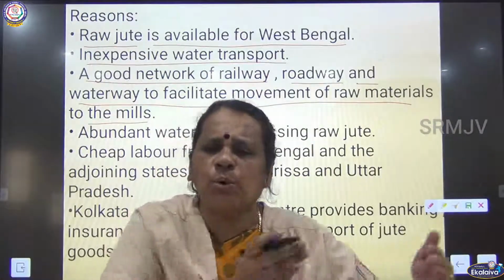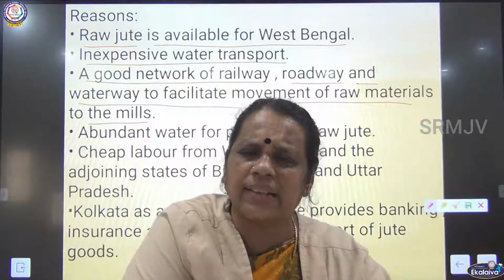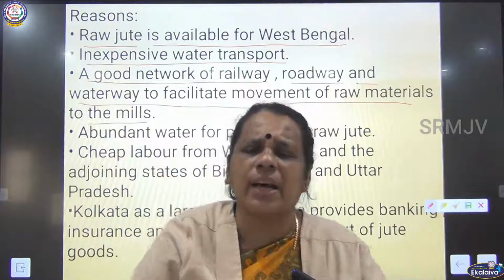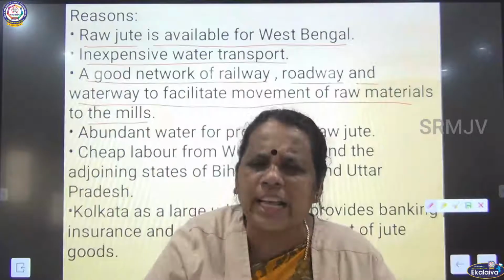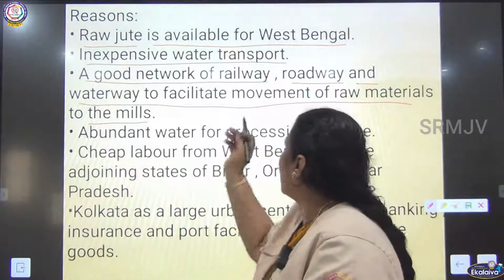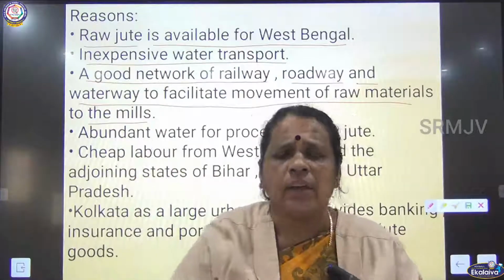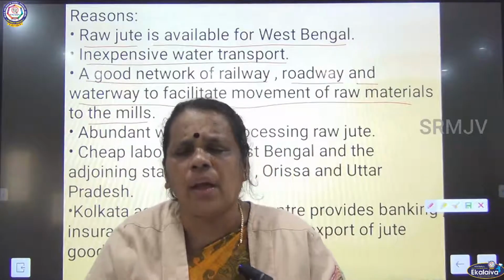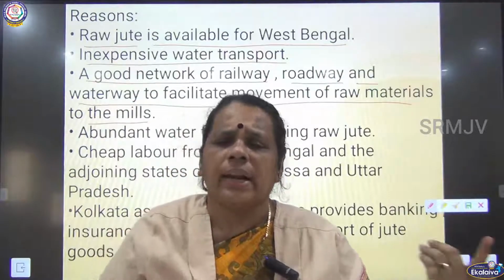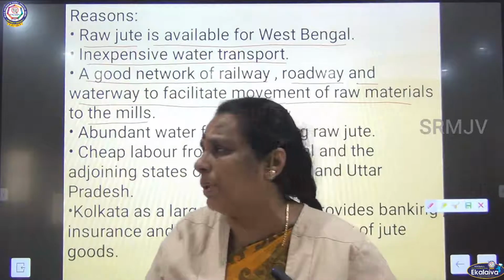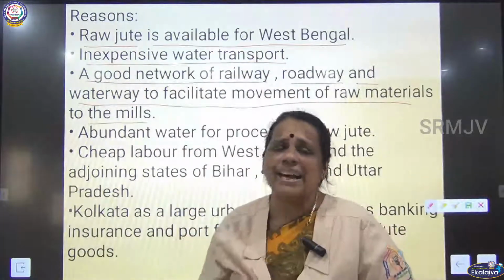So proper transport facilities are required. Through railway, roadway or waterway, we can transport the raw materials from the agricultural field to the jute mills. So this is another added advantage.